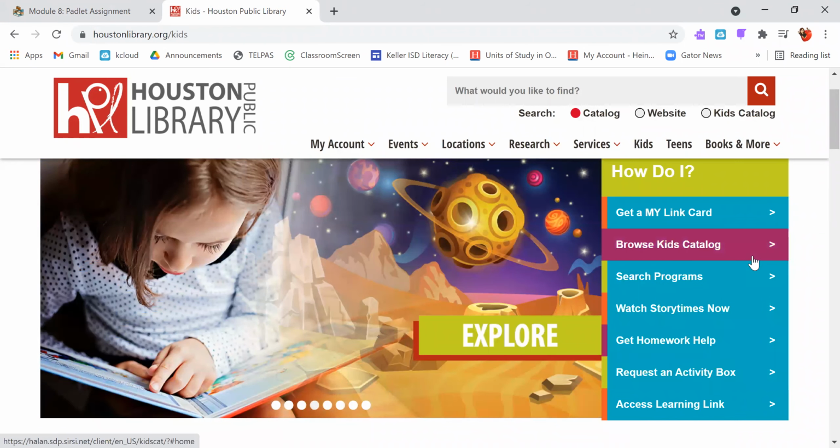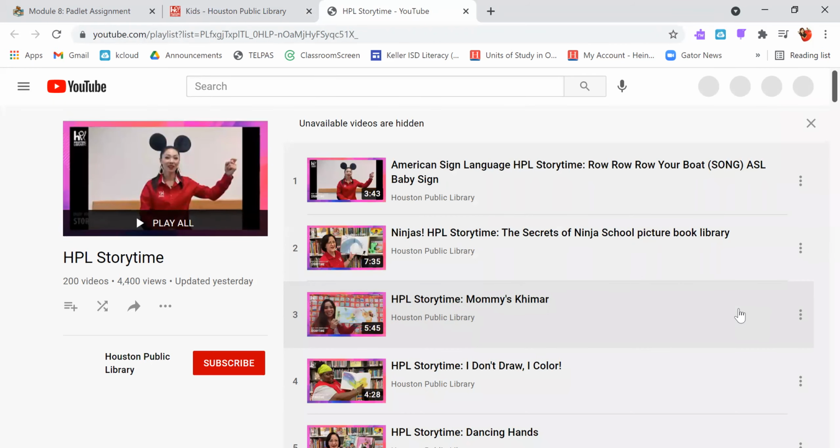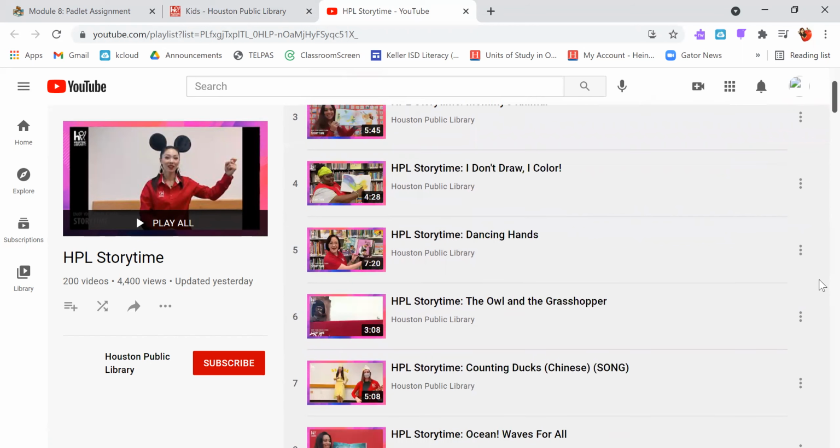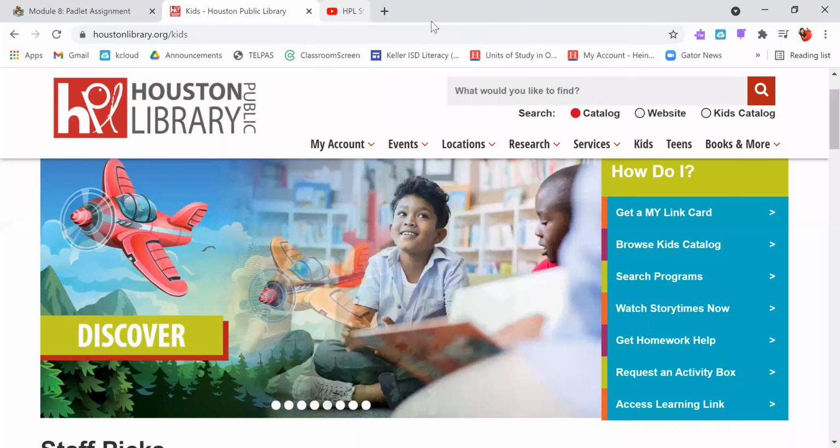After you get your digital library card, you can browse the catalogs and search different programs, but you can also watch story times now. Similar to Storyline Online, where celebrities were reading some of your favorite children's books, the Houston Public Library has done something similar. They have their librarians there who have different story times, doing different sign language, doing picture books. So you can go through and access any of those read alouds there.